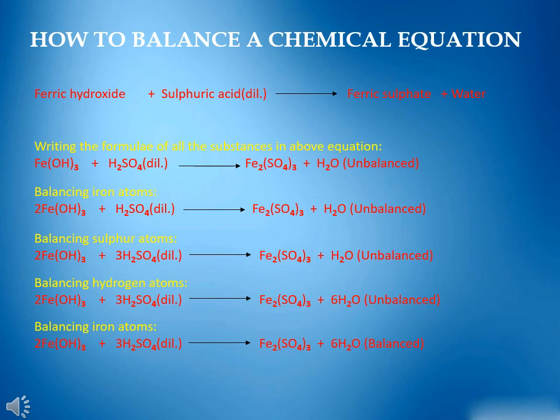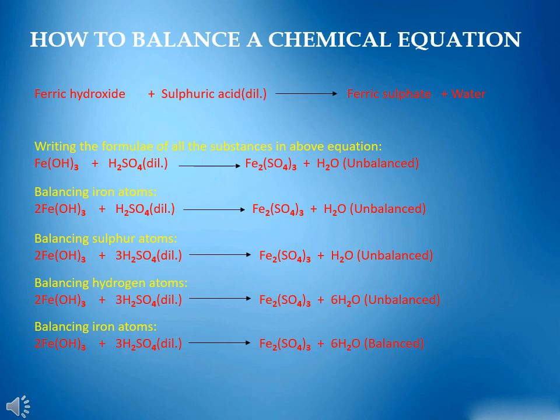Now we balance the hydrogen atom. Previously the hydrogen atoms on the reactant side were 5 and on the product side 2. But when we multiplied ferric hydroxide by 2 and sulfuric acid by 3, the number of hydrogen atoms on the reactant side became 12, whereas on the product side they are still 2.